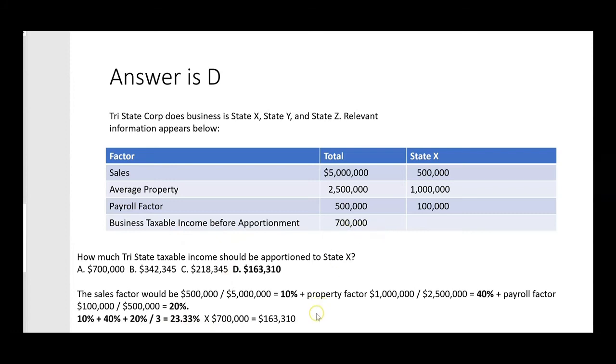So State X would be able to tax 163,310, which happens to be letter D. So this is just taking what we already know, doing it 3 times, adding the factors together, dividing by the 3 factors, and getting your apportionment factor that way, instead of just using sales, or just using property, or just using payroll.